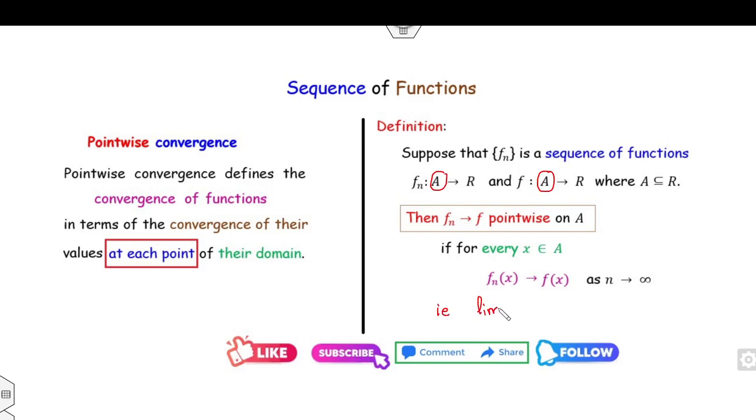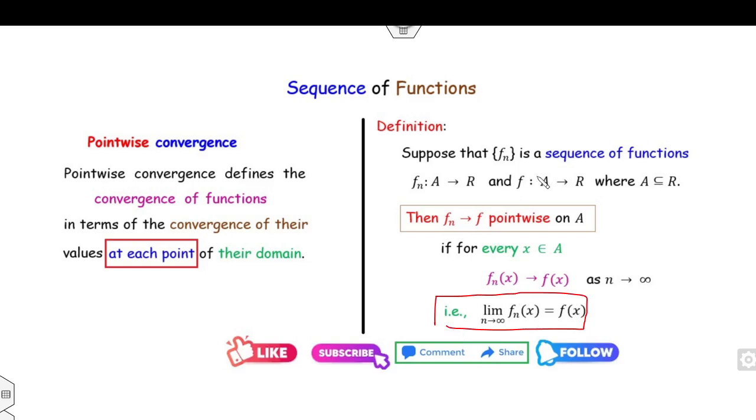What is the definition of convergence? That is, the limit as n approaches infinity of fn(x) is equal to f(x). And that is the major definition you have to remember while solving the problems.